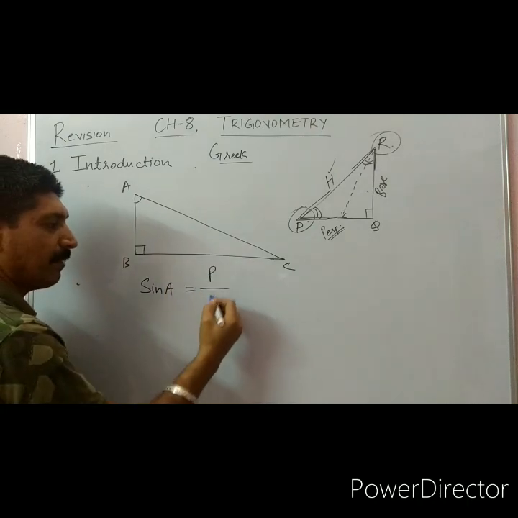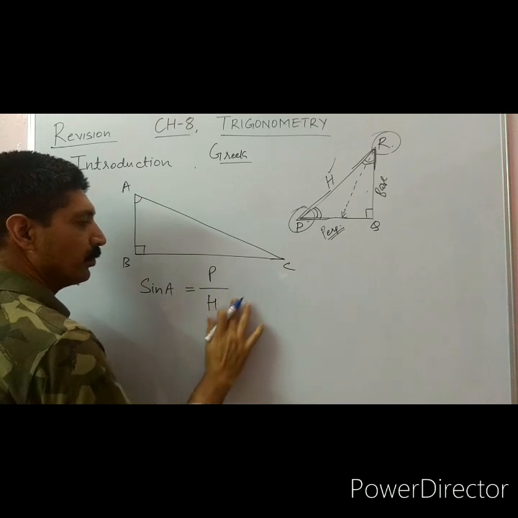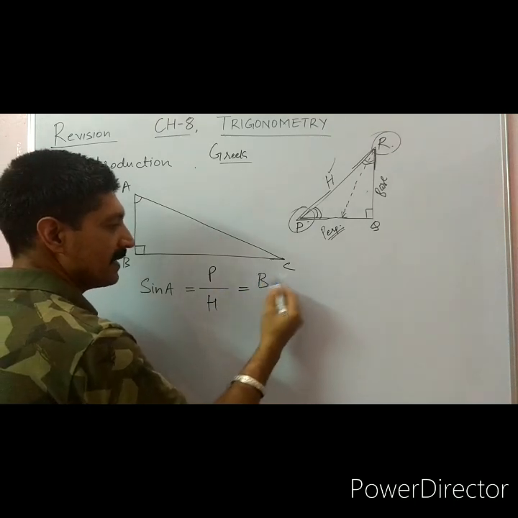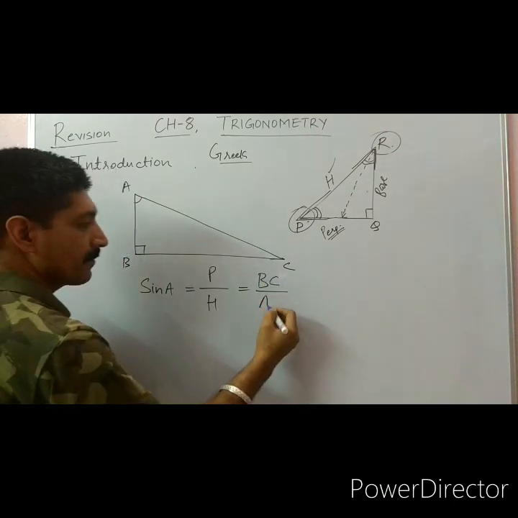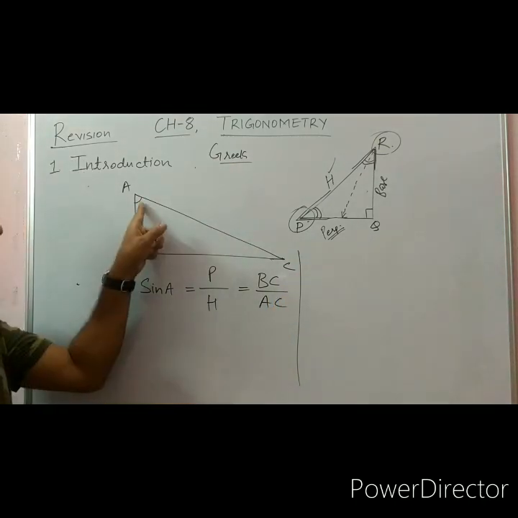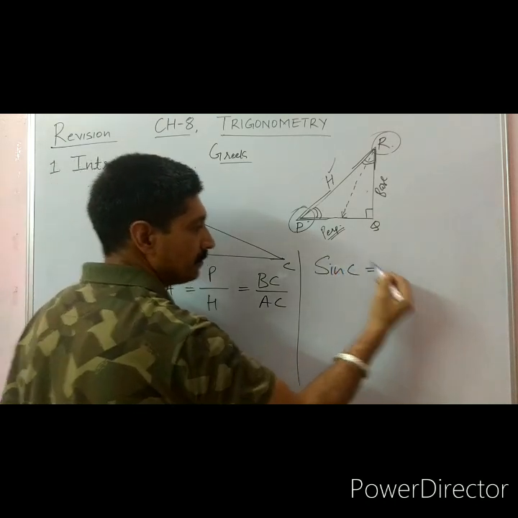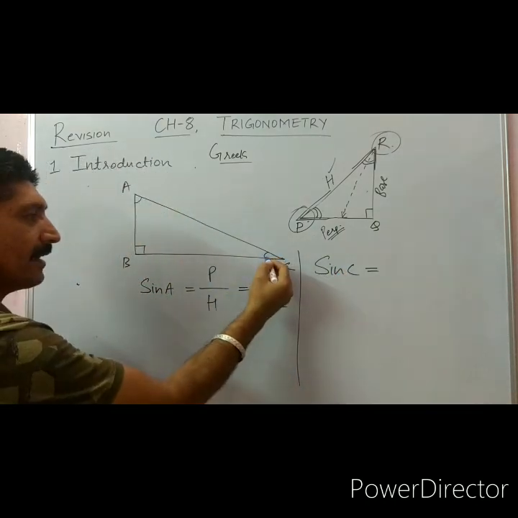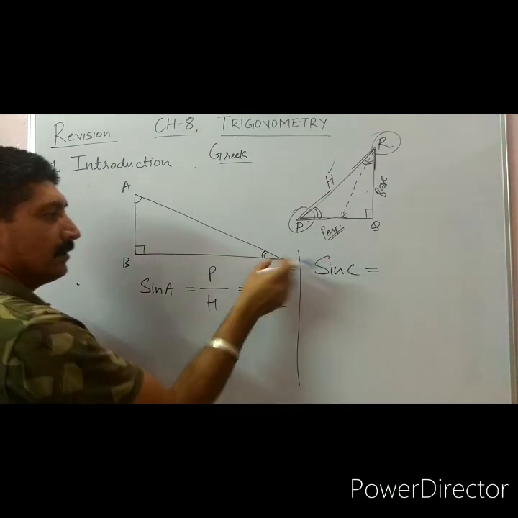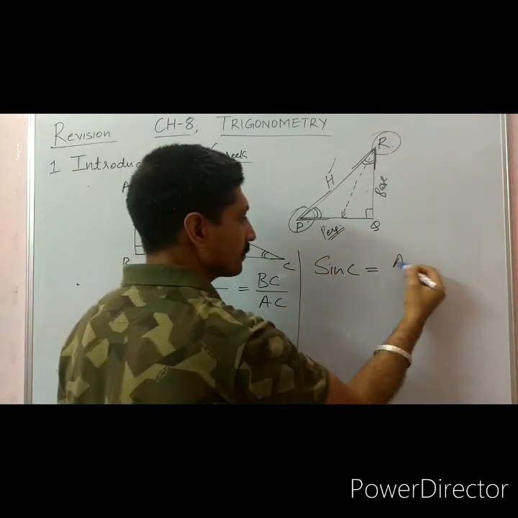We know this is P upon H. So sine of A is equal to BC upon AC. I hope it is very clear. But if I am talking about sine of C, then sine of C is AB upon AC.